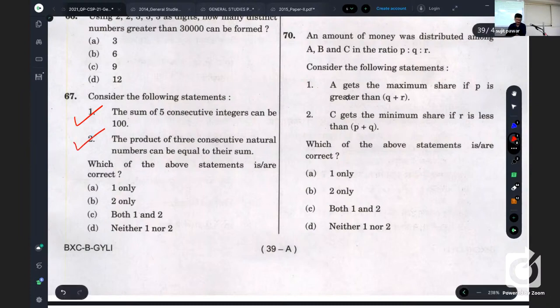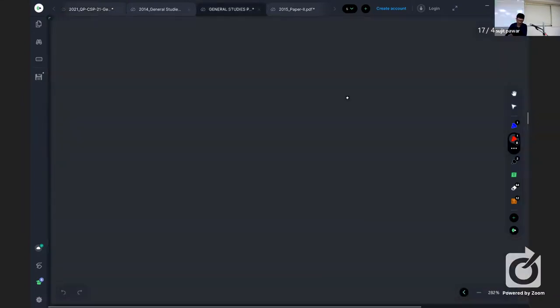So the product of 3 consecutive natural numbers can be equal to their sum. So both 1 and 2 are correct. Is it clear? So that was the question asked in Prelims 2021. Now in Prelims 2022, this year, let me tell you.